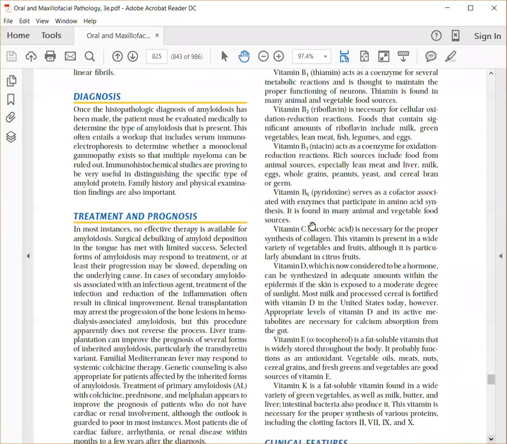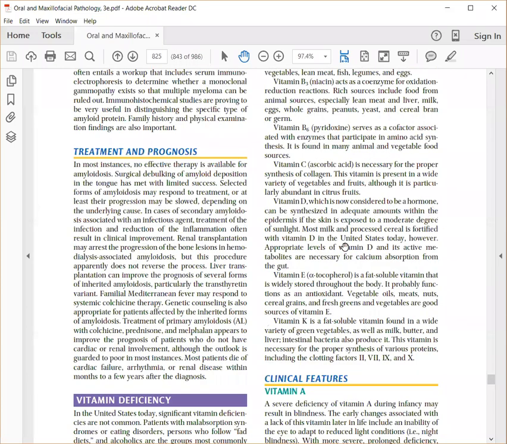Vitamin D is very important and is now considered to be a hormone because vitamin D is responsible for calcium balance, maintenance of calcium phosphate balance in the body.